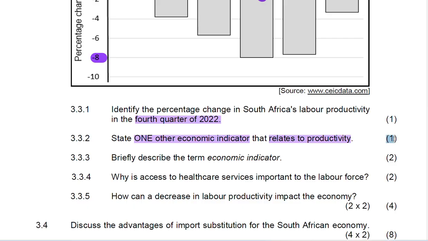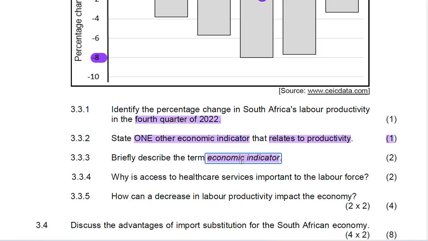It's 1 mark. 3.3.3. Briefly describe the term economic indicator. You need to understand this term from the lesson in class. It cannot come from the graph, but you need to recall what an economic indicator is. It is statistical data that is used to measure the performance of the economy.